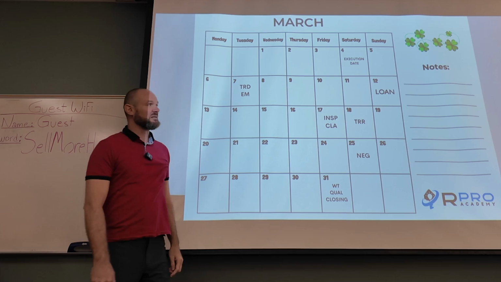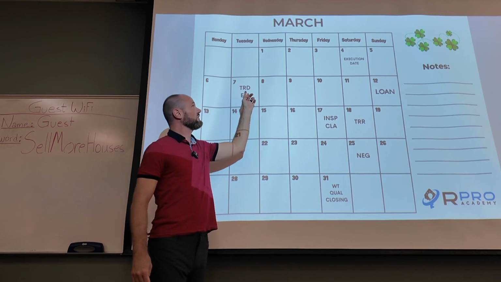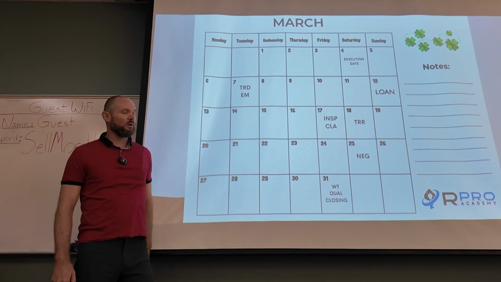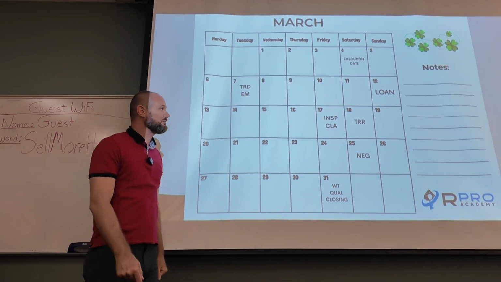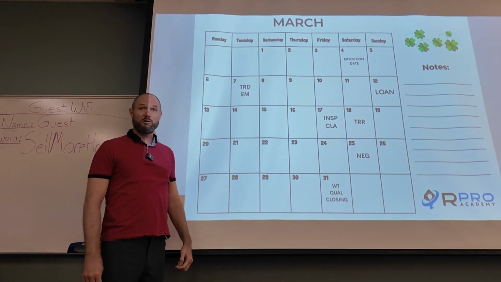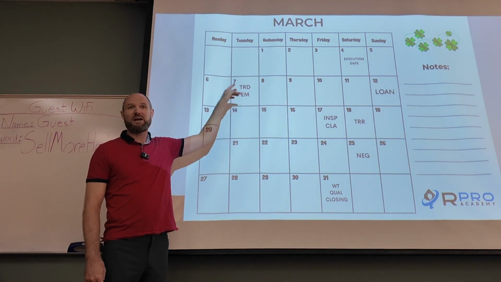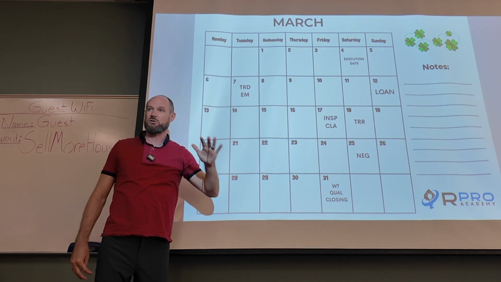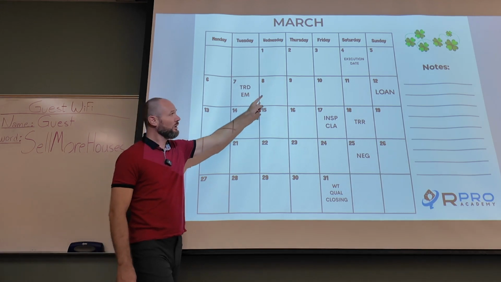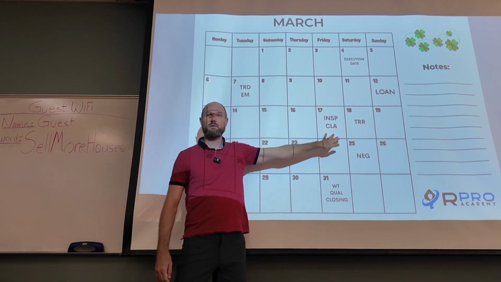Now our time reference date is by default on what? Day 0, 0, 1, 2, 3. So our time reference date also falls on the 7th. Very convenient, right? I'm going to skip the loan and come back to that, but let's do inspections first. How many days by default do we have to do inspections? 10 days. 10 days after time reference date. And again, we start with 0, and the time reference date paragraph actually specifically says the time reference date shall be counted as day 0. So the contract even addresses that here. 0, 1, 2, 3, 4, 5, 6, 7, 8, 9, 10. So we end up on the 17th.